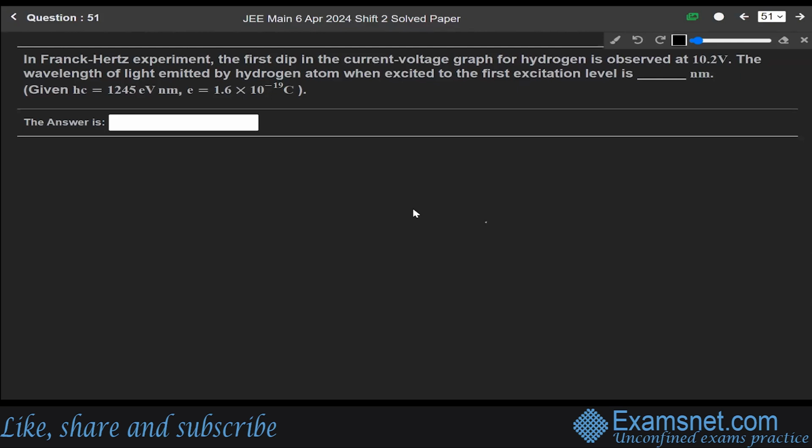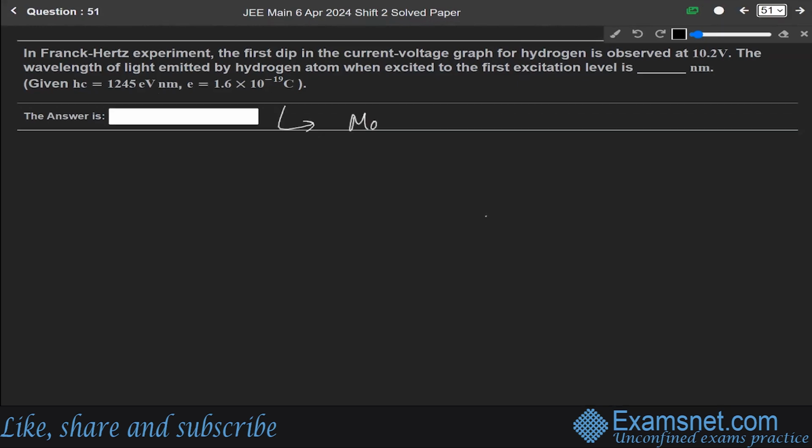So the next question is 51. In Franck-Hertz's experiment, the first dip in the current-voltage graph for hydrogen is observed at 10.2 volt. The wavelength of light emitted by a hydrogen atom when excited to the first excitation level is, okay. So students, this question is from the chapter of modern physics.